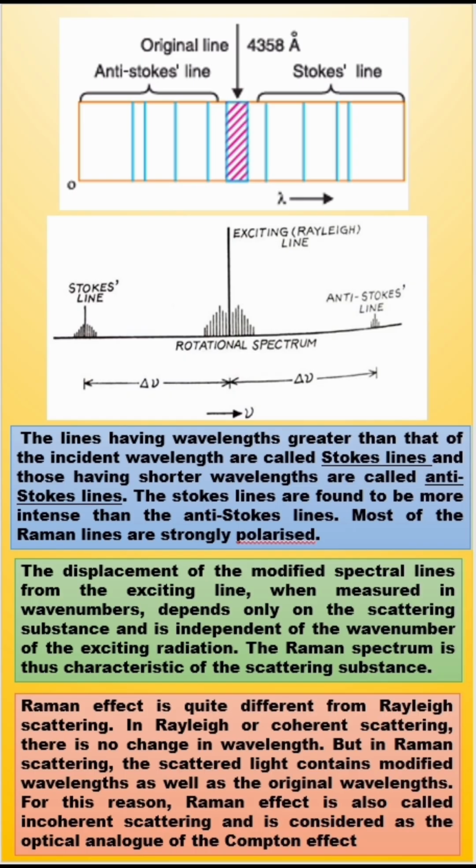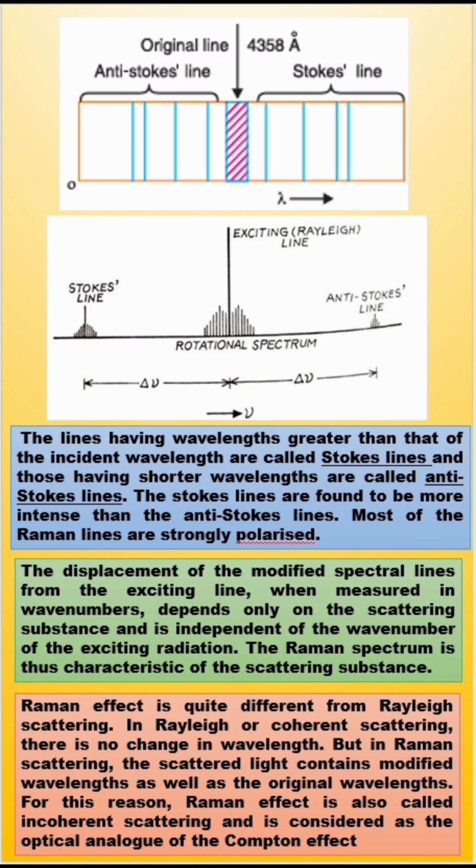In these two images we can see that there are three kinds of wavelength in this spectrum. First one is the incident wavelength, second one is a band of Stokes lines, and third one is a band of anti-Stokes lines. Let us see what these are. The lines having wavelengths greater than that of the incident wavelength are called Stokes lines, and those having shorter wavelength are called anti-Stokes lines. Stokes lines are found to be more intense than the anti-Stokes lines, and most of the Raman lines are strongly polarized. This is the basic characteristic of Raman spectrum.